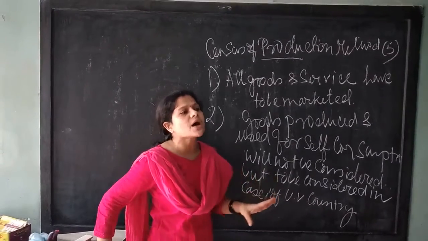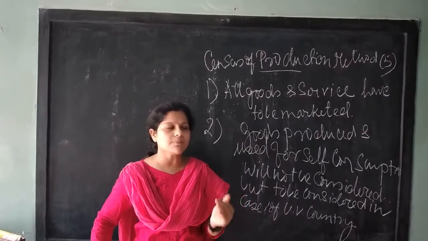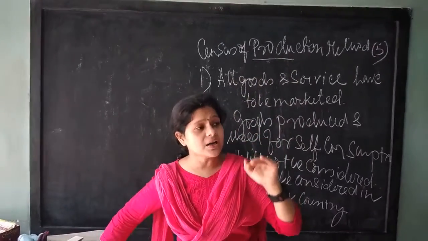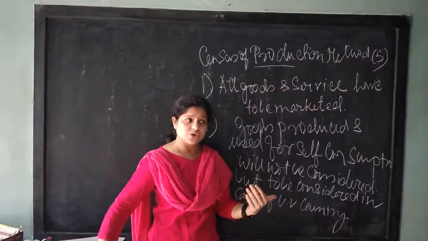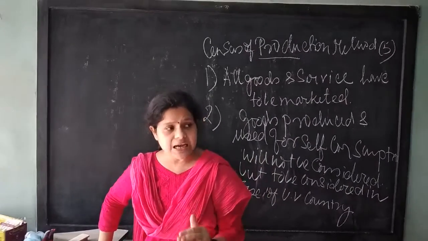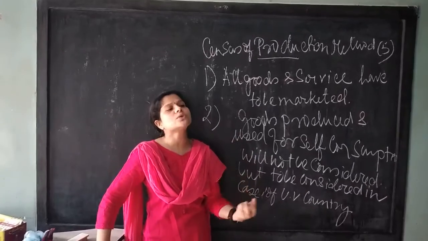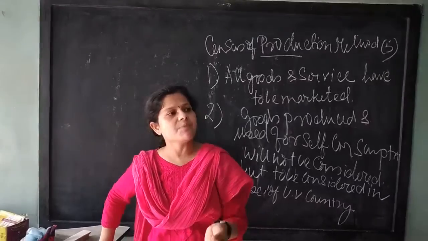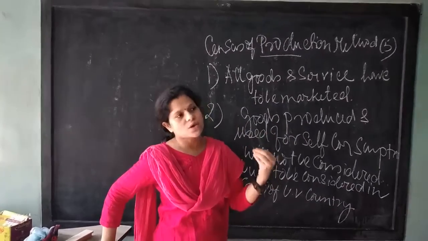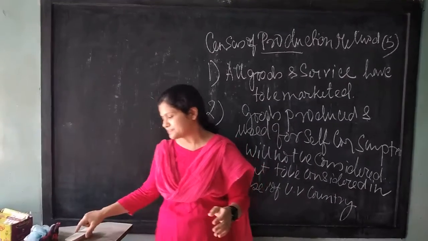Whereas in an underdeveloped country, self-consumed goods will be part of the national income, because in maximum cases, due to poverty, maximum goods are consumed by the farmers instead of being sold in the market. So the scenario will be different in case of underdeveloped country.